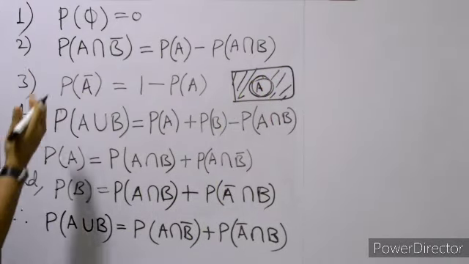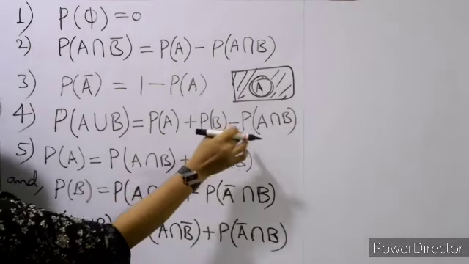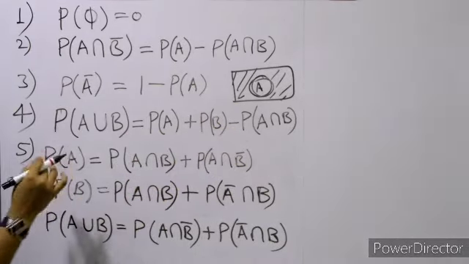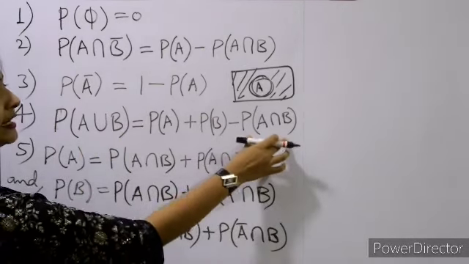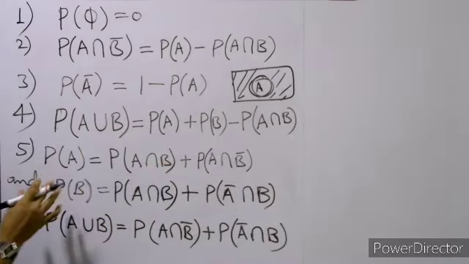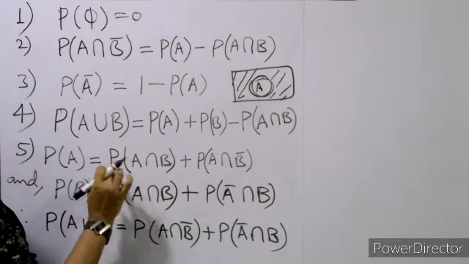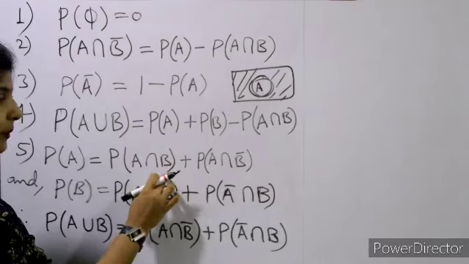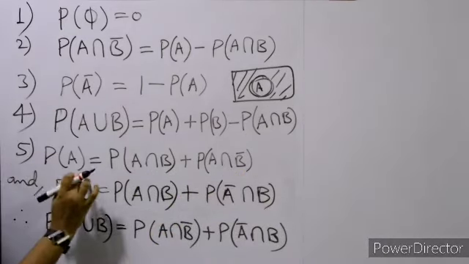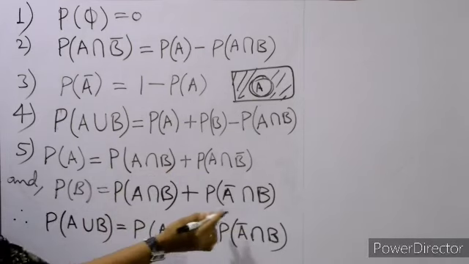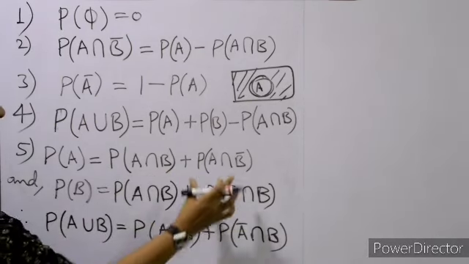Okay, similarly these are all the points. P(A union B) will be equal to P(A) plus P(B) minus P(A intersection B). So we can also find out the value of P(A union B) plus P(A intersection B), that will be P(A) plus P(B). Okay, now P(A) and P(B) के लिए we have given some formula. This P(A intersection B) plus P(A intersection B bar). So similarly, if this is P(A) equal to this one, P(B) equal to this one, then P(A union B) will be equal to this one.